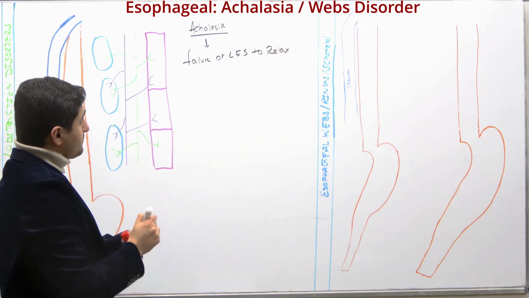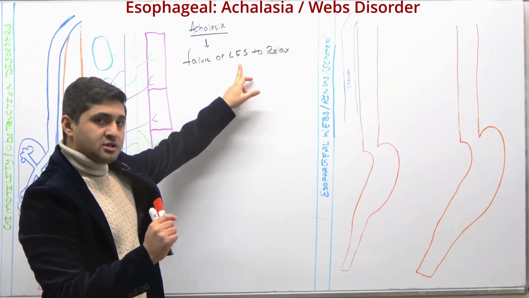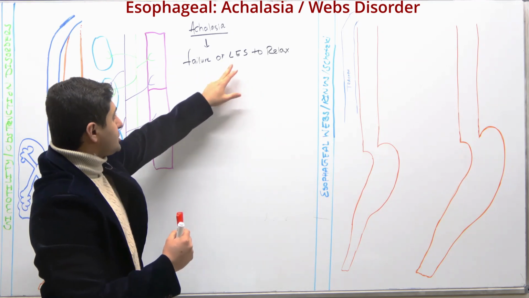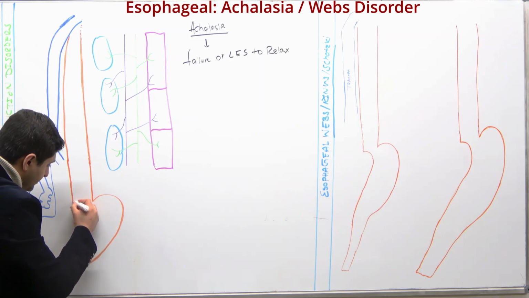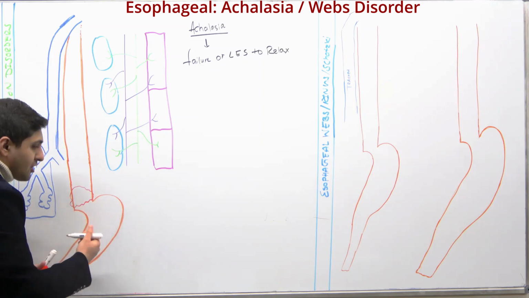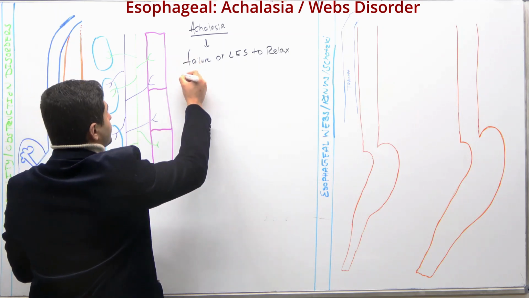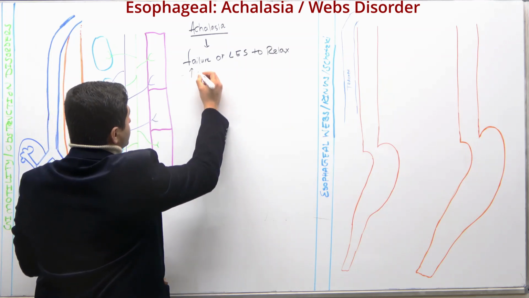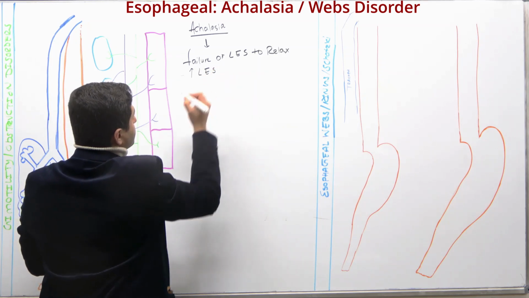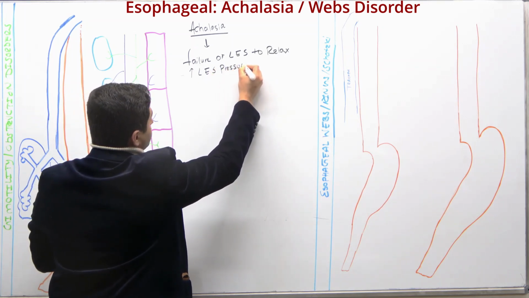All right, so whenever we talk about achalasia, it basically means there's a pathology, and we're going to talk about this, that this lower esophageal sphincter, which is down here, which is not anatomical but more of a physiological sphincter, somehow is not relaxing, and when that happens, that results in increasing this lower esophageal pressure, or let's say tone, all right?